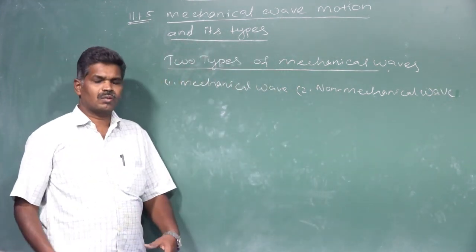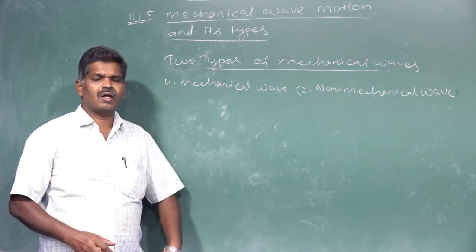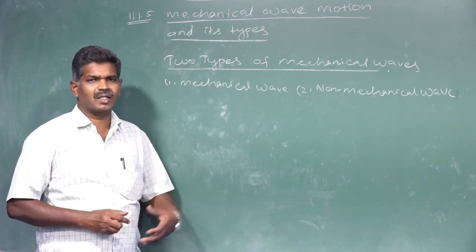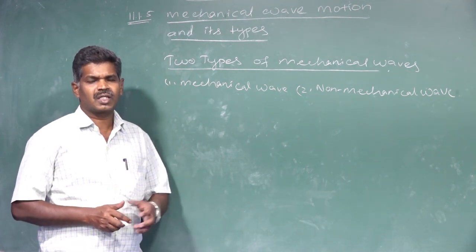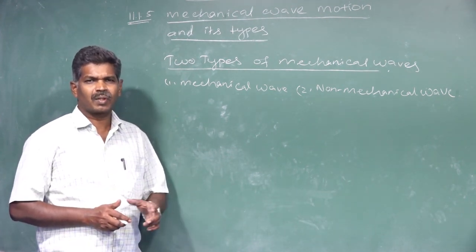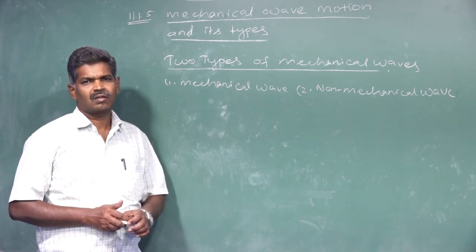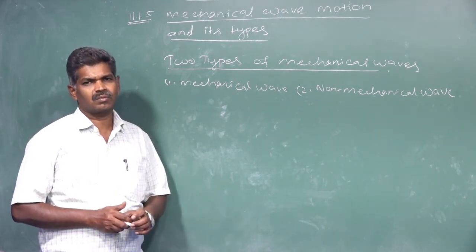Which one do we call a mechanical wave? Waves which can be propagated with a medium.